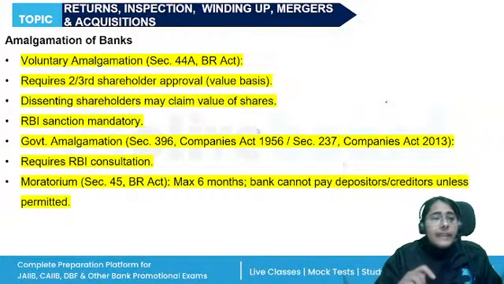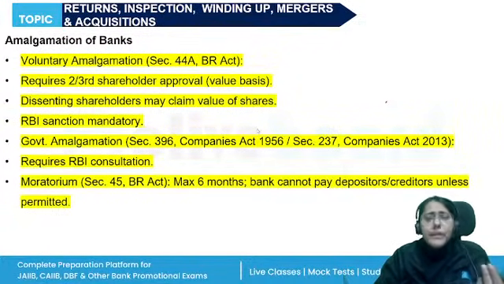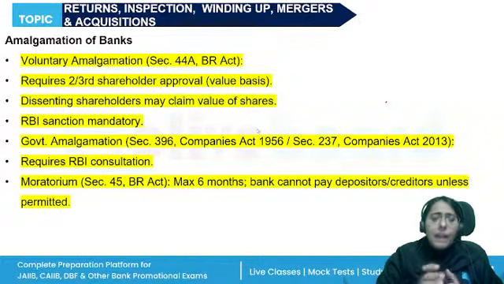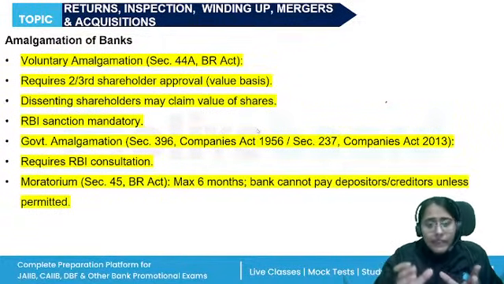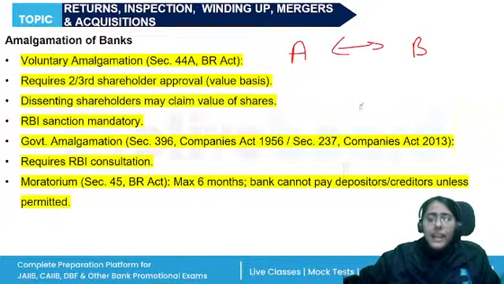Okay. Then amalgamation of banks can also be ordered by the central government. Voluntary amalgamation means when banking companies themselves apply to be amalgamated, right? For that, a scheme will be prepared. So two banks, A and B, want to be amalgamated.